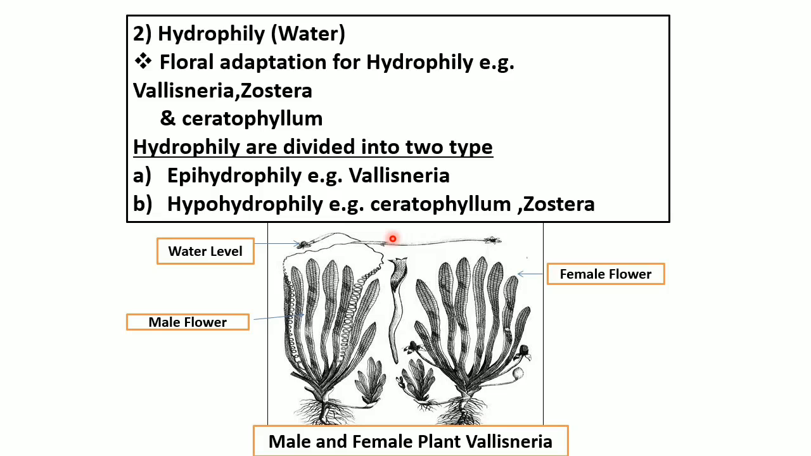Another type is epihydrophily. What is meant by epihydrophily? When pollination occurs on the surface. Hypo means below, epi means on the surface of water, is called epihydrophily. An example is Vallisneria.